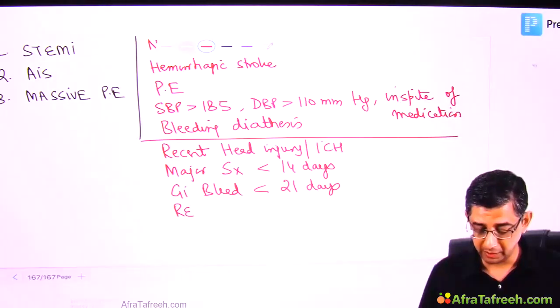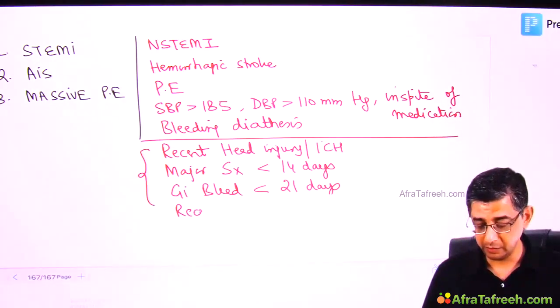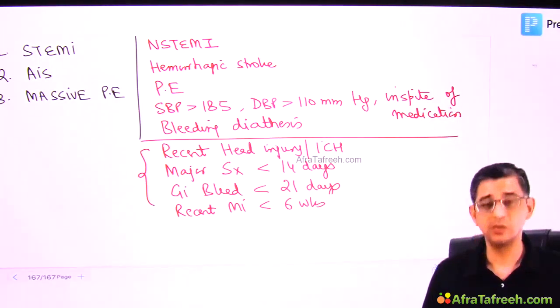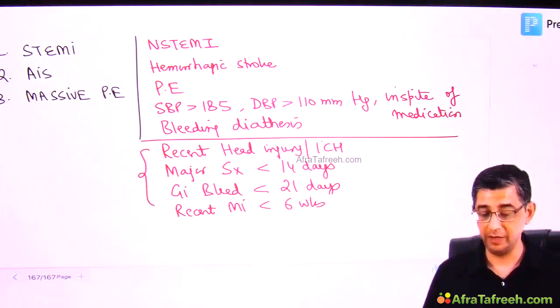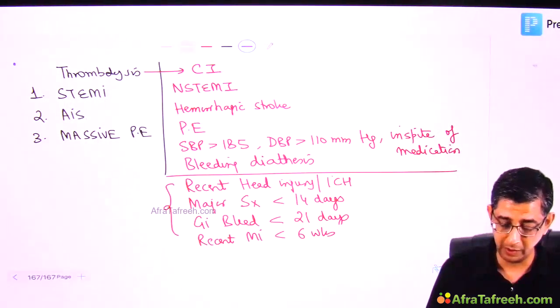If a person had a recent myocardial infarction in the previous 6 weeks and was thrombolyzed, he has already been subjected to thrombolysis. So the inferior ones are easily relatable, but the superior ones I would rate as important ones from this particular slide.